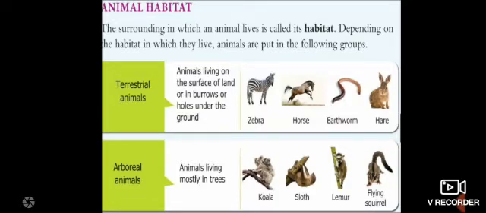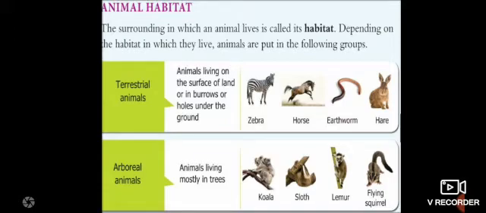Okay, terrestrial animals. We know that these animals live on the surface of land or in burrows, holes under the ground. That means the animals that live on the land or under the land are known as terrestrial animals, children. Examples are zebra, horses, earthworms, hare, and human beings are also terrestrial animals, children. Why? Because we live on land.